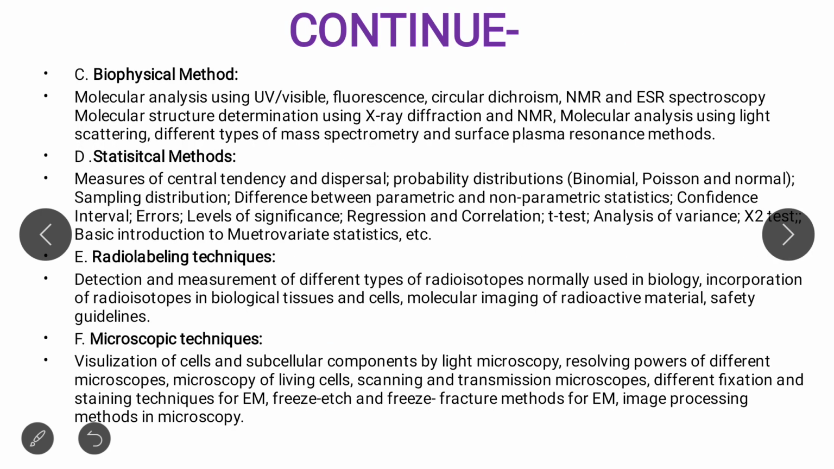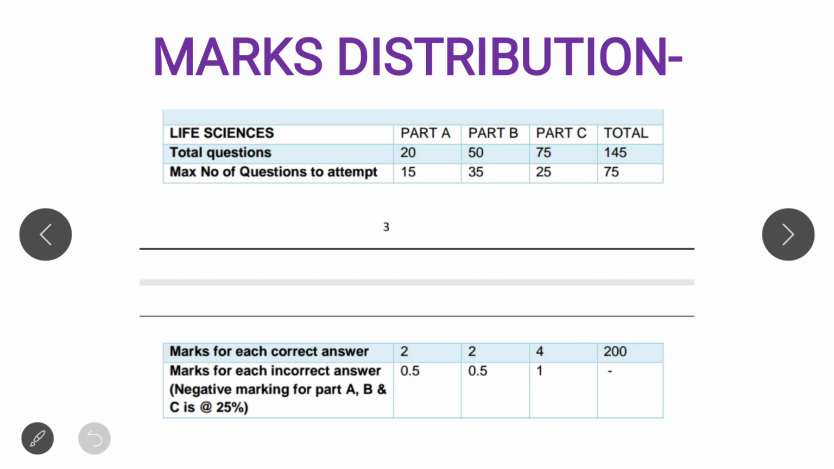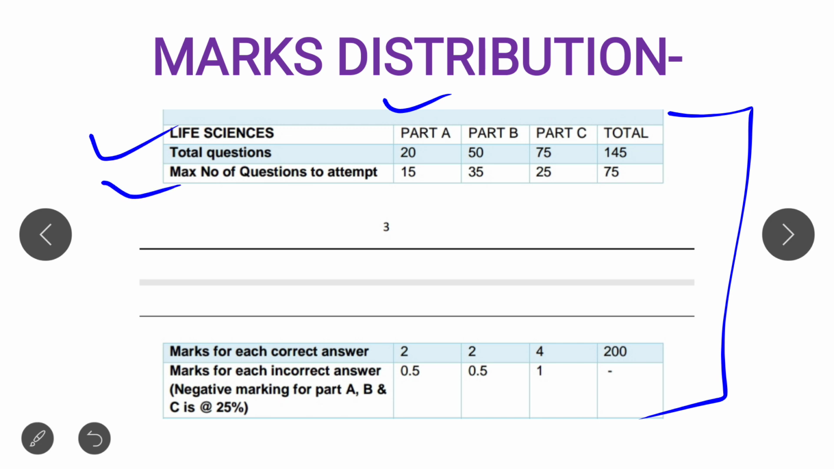Okay, so this is all about the syllabus of life science. It's a huge syllabus, so you have to prepare yourself smartly. Now let's look at the marks distribution. Part A belongs to general aptitude, where you get reasoning and some basic mathematical questions. It's a very easy part. From 20 questions, you have to attempt only 15, and the marks for correct is 2, and negative marking is 0.5. Part B belongs to life science.